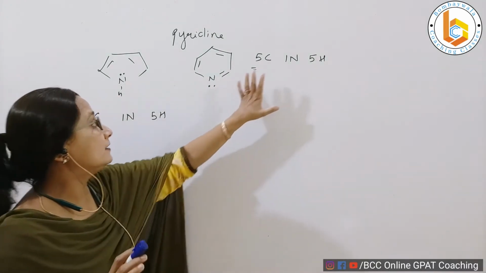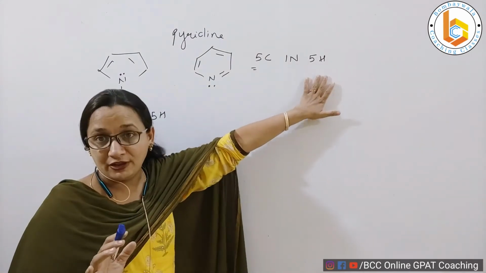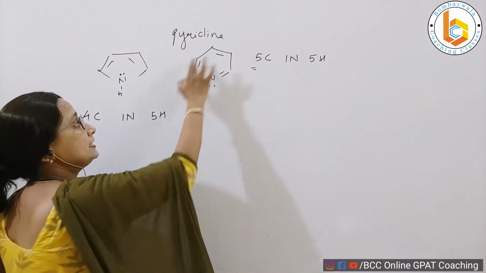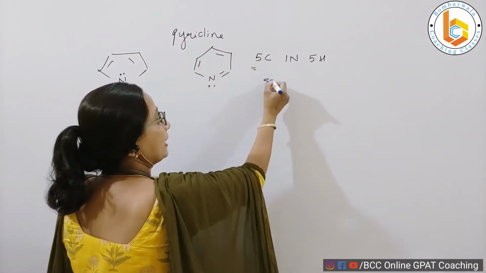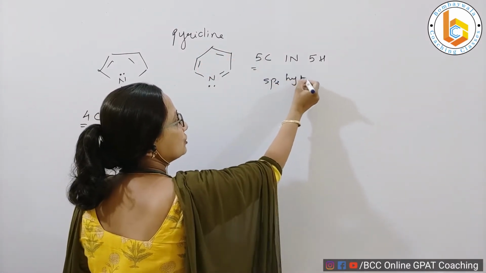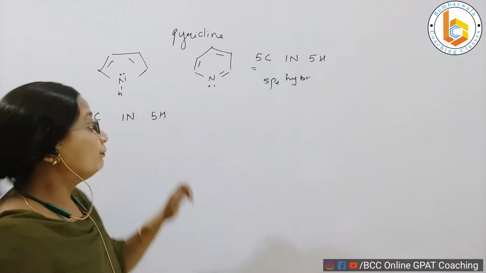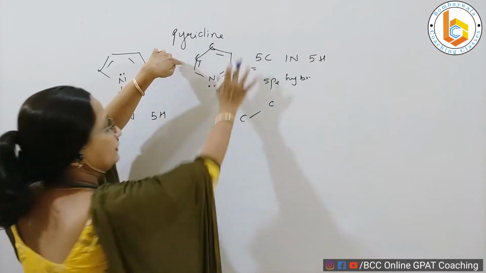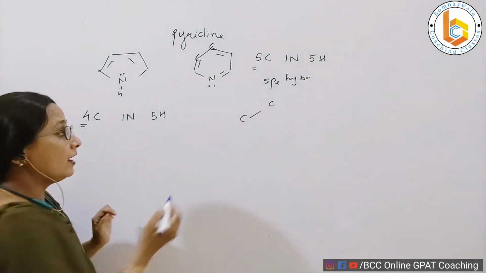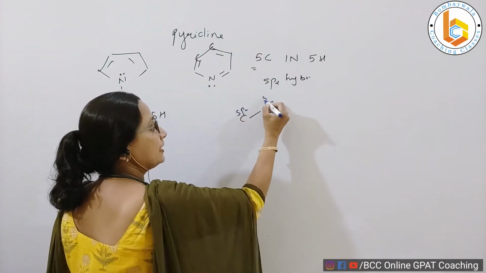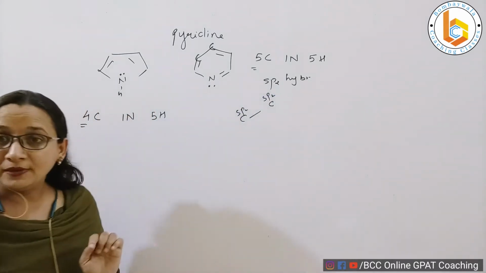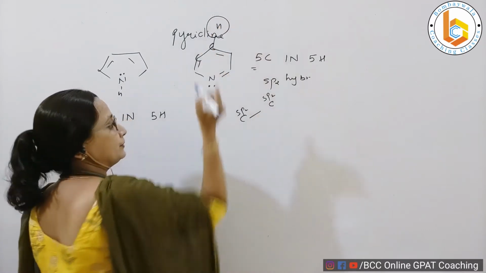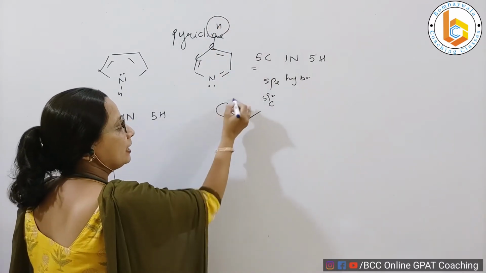Now when I say that it contains 5 carbons, 1 nitrogen and 5 hydrogens, remember my dear students, whenever I see double bonds, they show sp2 hybridization. That means the bond between this carbon and this carbon or any other carbon that you look at is nothing but sp2 overlap, and the bond between each carbon and, for example, hydrogen is nothing but sp2-s overlap.